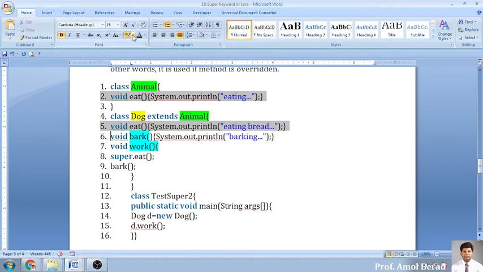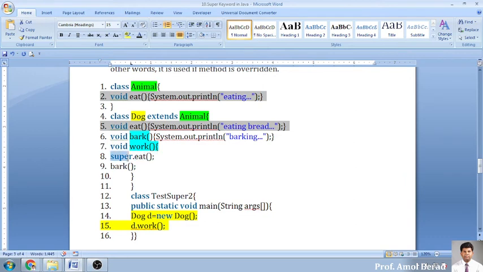Now what we have done is here we have created the object of the dog. So dog, in yellow color, I have created the object of this dog class, and now I am calling a function called work. So work will be implemented, this part will be getting executed, and into this it is calling the eat function which is present in the upper class.